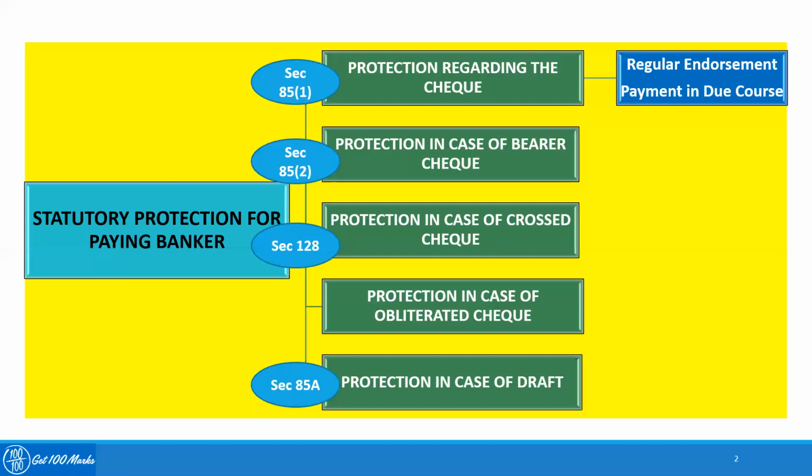And the last case is the protection in case of draft. The statutory protection for the paying banker is available under section 85A of the Negotiable Instruments Act. It states that for a sum of money payable to order on demand, which is endorsed by or on behalf of the payee, the bank is discharged by payment in due course, right? So if the banker is making a payment in due course for any draft which was drawn by one branch of the bank on another branch, obviously the payment is made in due course, then the statutory protection will be available to the paying banker under section 85A.